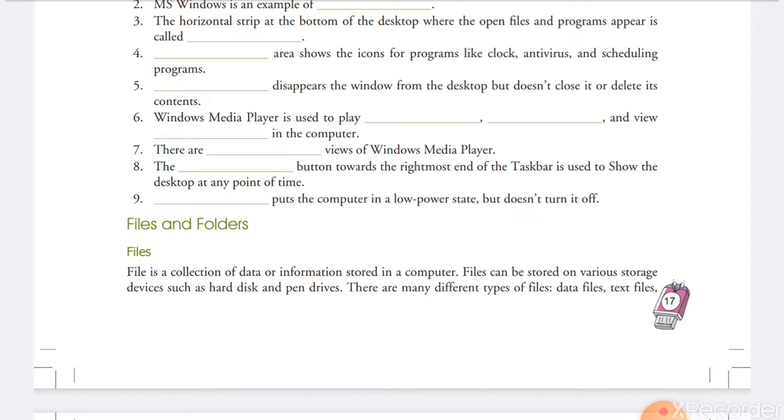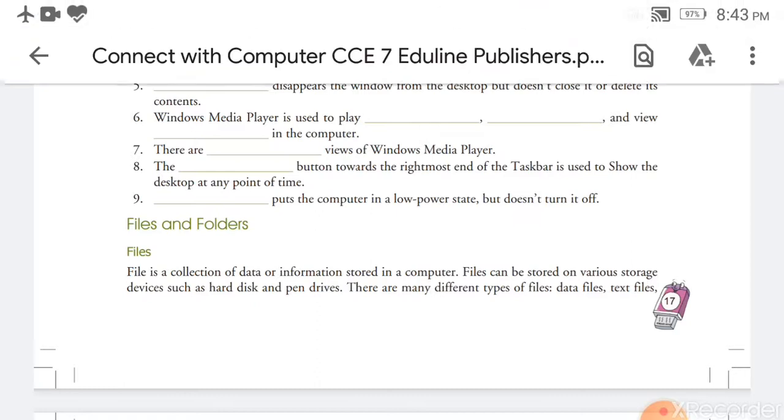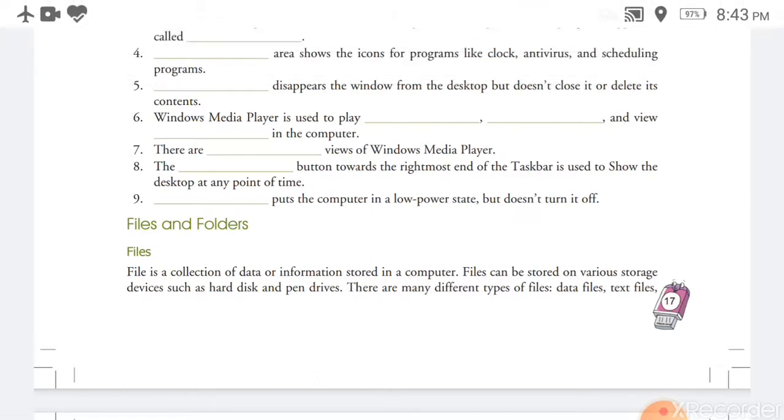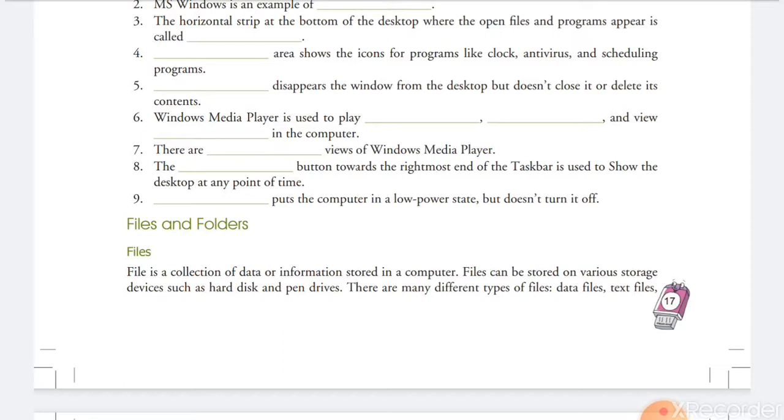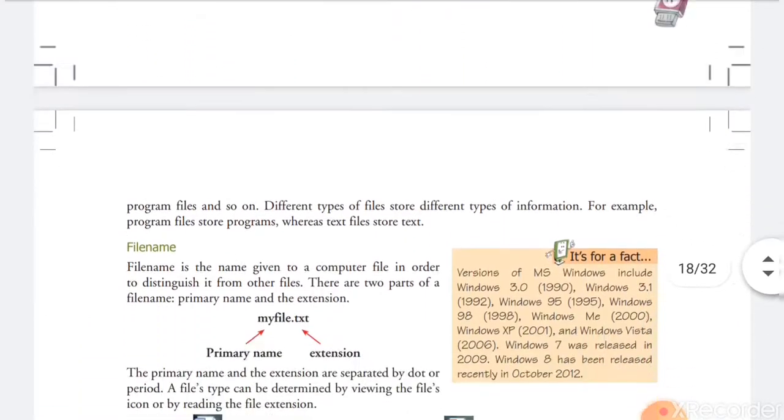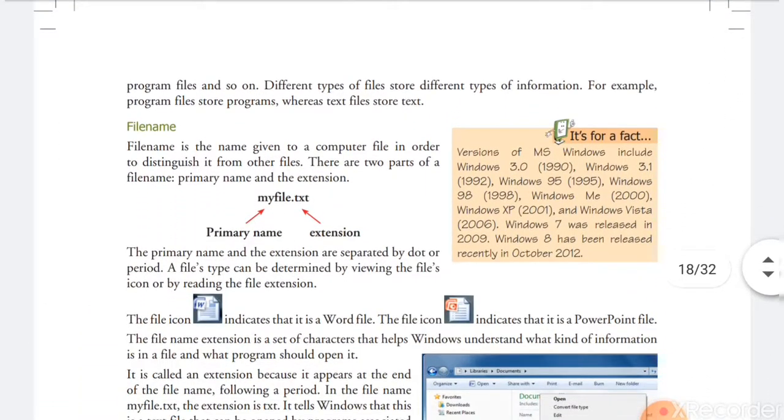Again, a file can be stored in various storage devices. The file will be stored in the computer on a storage device. A storage device is either a hard disk, CD, pen drive, DVD, or some other storage medium. There are many different types of files, like data files, text files, MS Excel files, program files, video files, audio files. We can store different types of files in our computer,